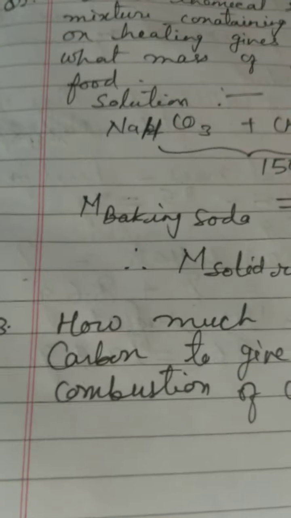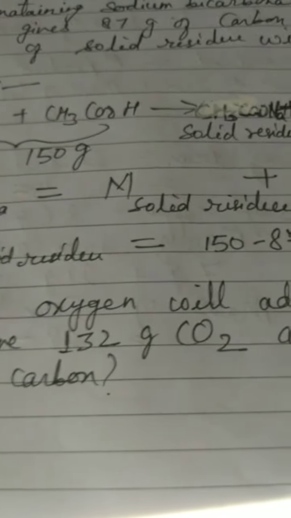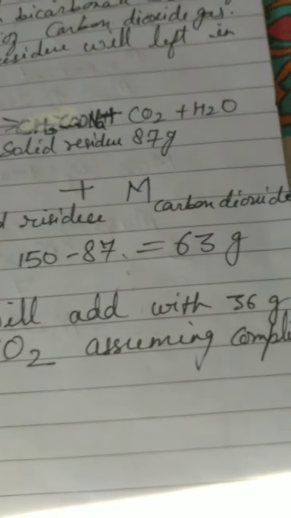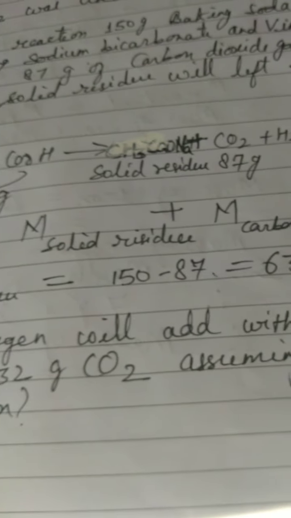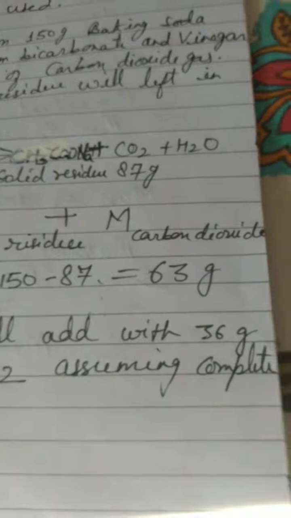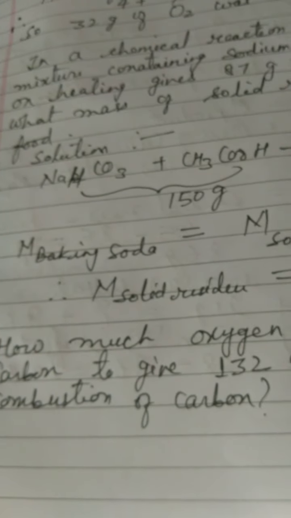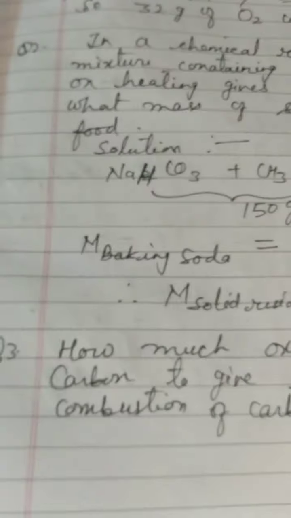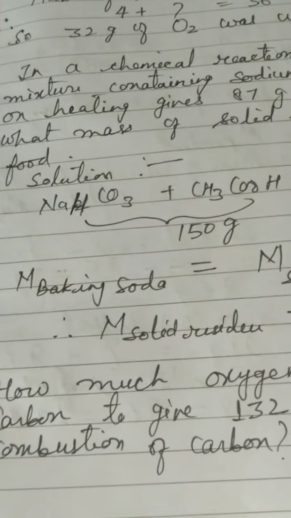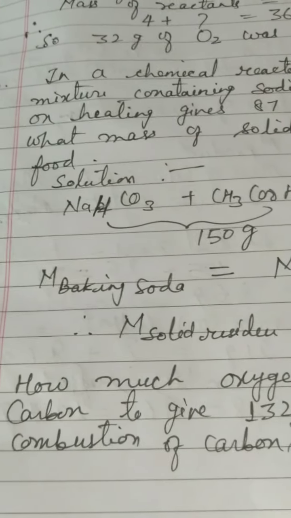Now the third question is: how much oxygen will add with 36 gram carbon to give 132 gram of carbon dioxide, assuming complete combustion? Children, complete combustion means what? There will not be any residue. So what will be the word equation? This question I have not solved because I think that you can do it yourself. What you have to do is write the chemical equation.